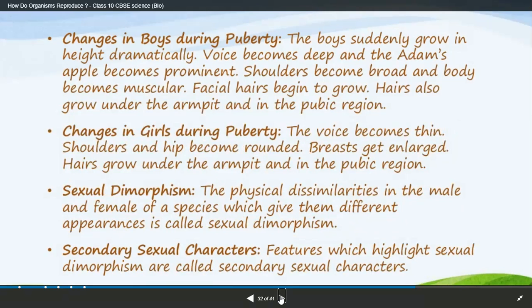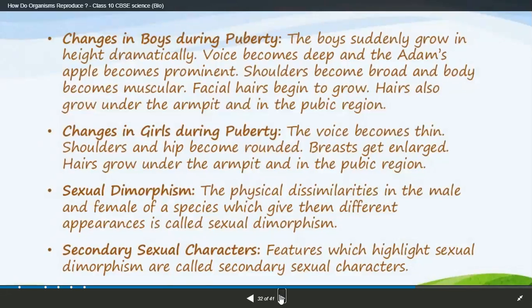Changes in boys: they start growing very fast, like a coconut tree, with a dramatic change in height. The voice becomes deep, and the Adam's apple protrudes, which means it starts to come out. Shoulders become broad and the body becomes muscular.